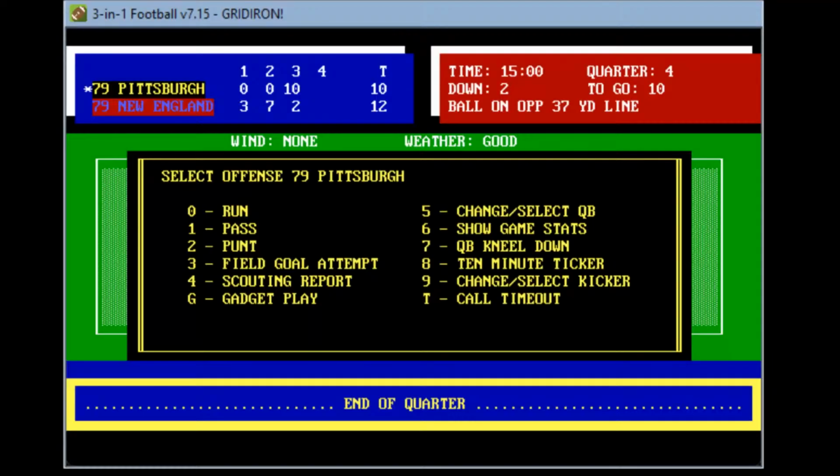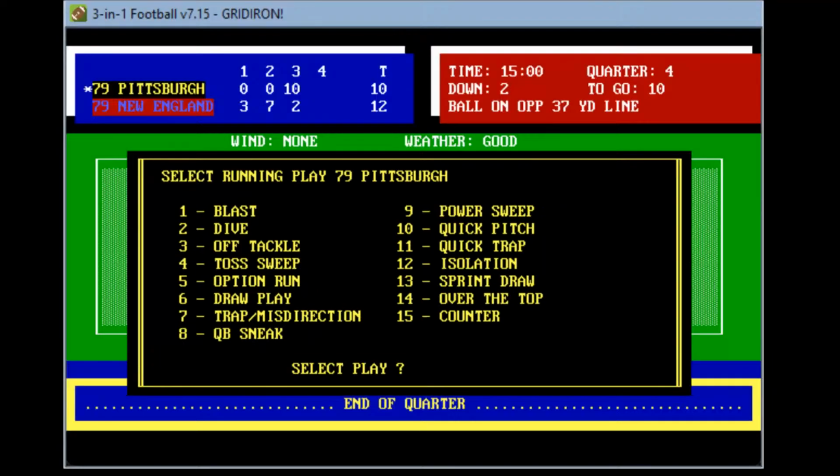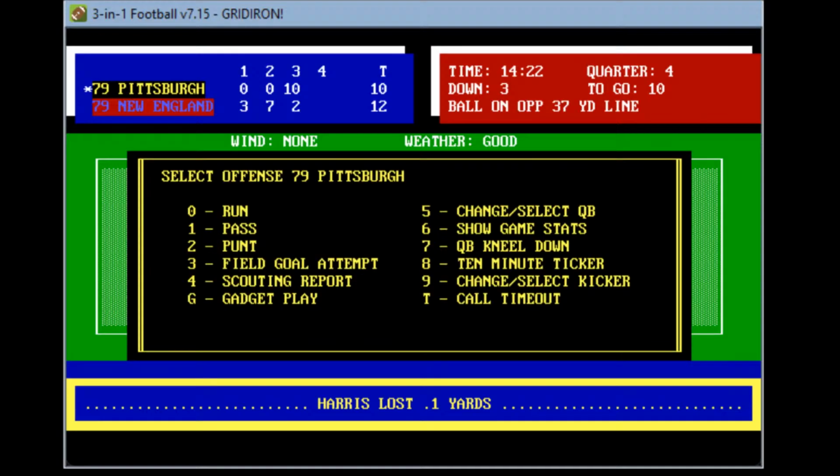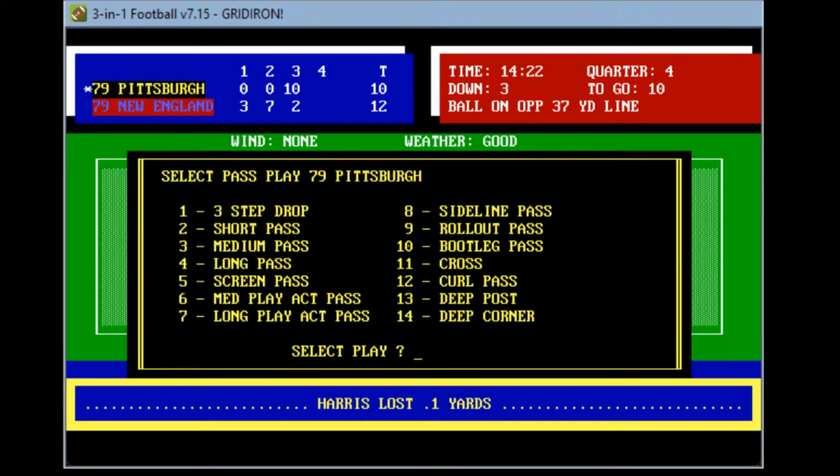Pittsburgh down by two. They're at their opponent 37-yard line. A field goal could put them ahead here. Let's run another toss sweep here. Franco again looking a little healthier now. Snaps it, gets it to Harris around the right end, bounces off the tackler, gets to the 37. He lost maybe a yard. So again, a 3rd and 10, still enough time to play. Pittsburgh trying to see if they can get this win here.